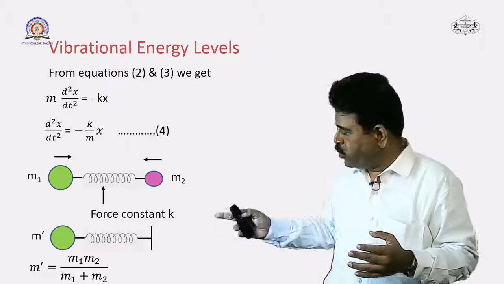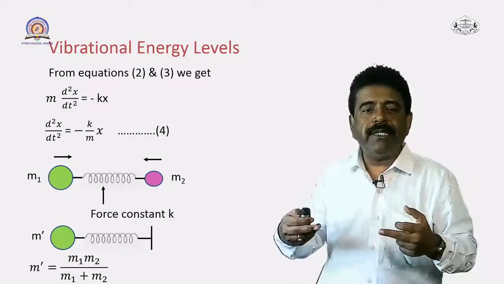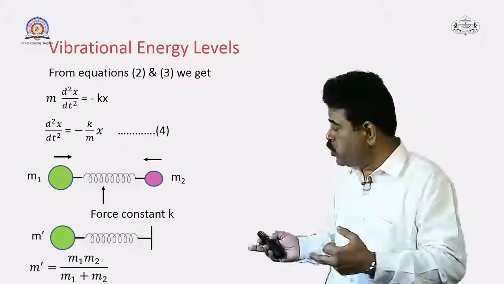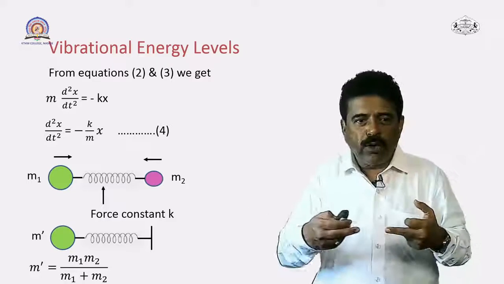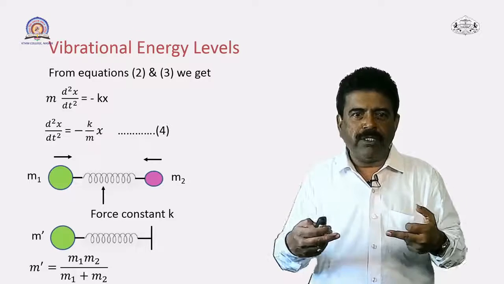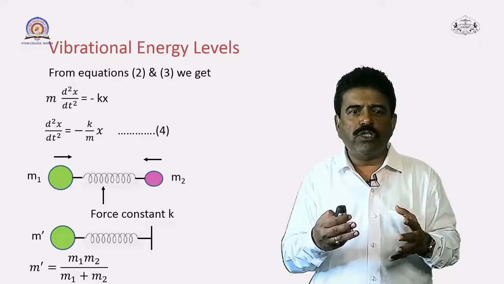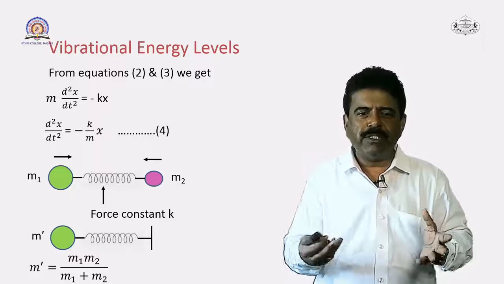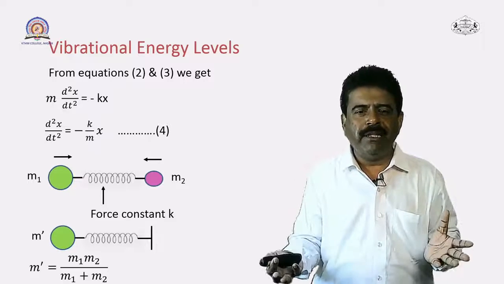And I have represented this in these two diagrams. You can see here the two diagrams. The first one represents the vibration of two atoms. The two arrows you can see here indicate the motion towards the center of mass, and the force constant of the spring. Now this is not actually a spring, it is an imaginary representation.